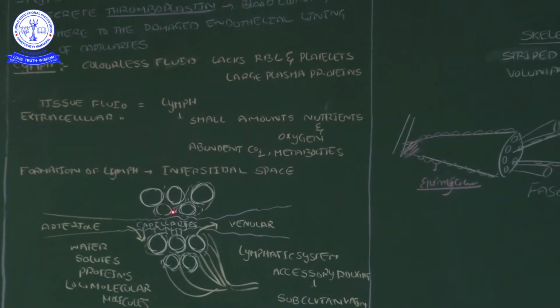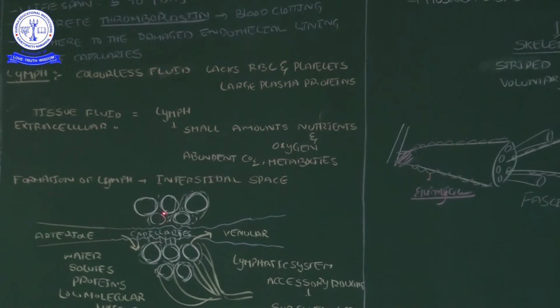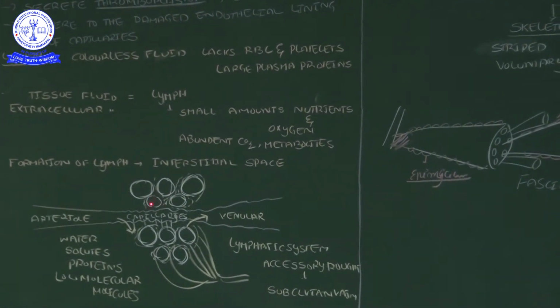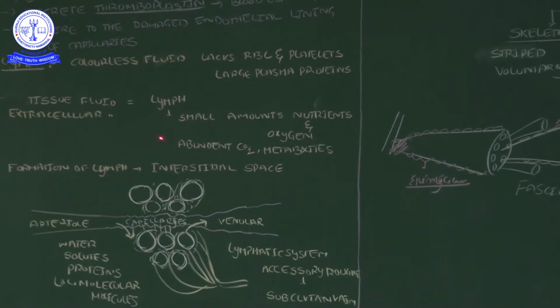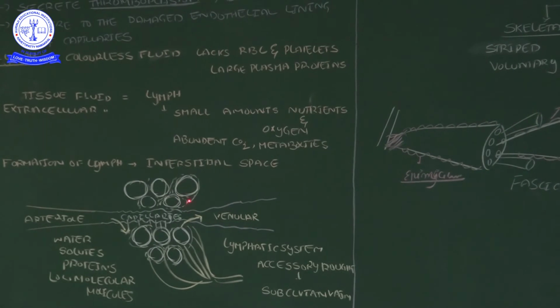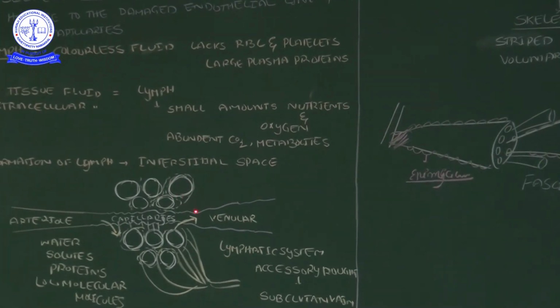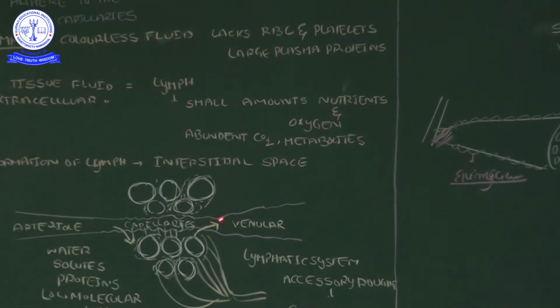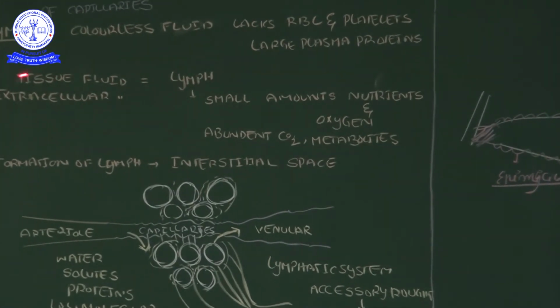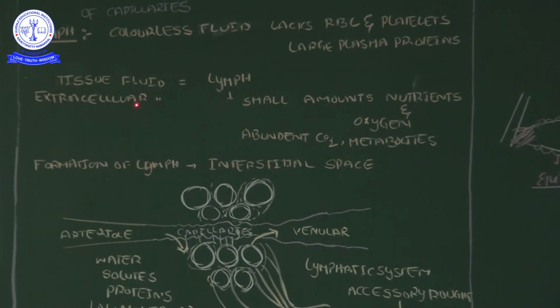Then the necessary things that the cells utilize, the cells absorb. A little quantity of fluid still remains outside the cells, in between the cells; that we call tissue fluid. That tissue fluid we also call extracellular fluid.